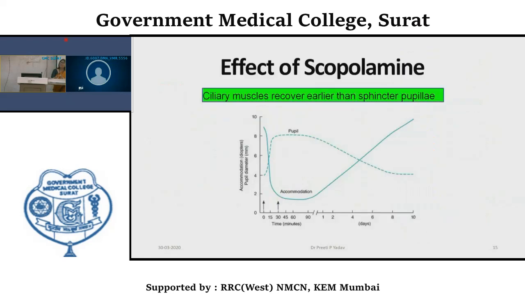For how much time does this effect of anticholinergics remain in the eye? Like the effect of scopolamine, if we plot a graph where the x-axis is time and the y-axis is pupillary diameter, you can see that ciliary muscles recover earlier than the sphincter pupillae. That means the spasm of accommodation will be reversed earlier than the dilatation. So accommodation will come first and then dilatation.